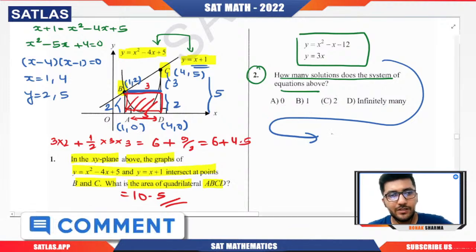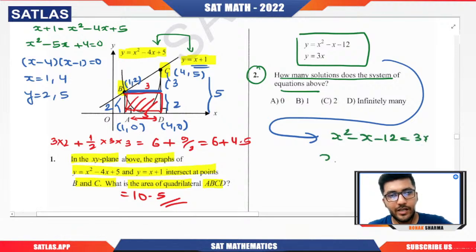See, x square minus x minus 12 equal to 3x will give x square minus 4x minus 12 equal to 0. This will become x square minus 6x plus 2x minus 12, which is nothing but x minus 6 times x plus 2 equal to 0. So x is 6 and x is minus 2.